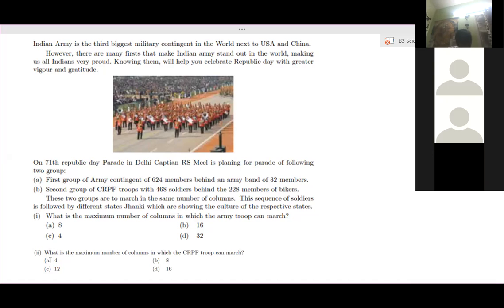Now, the first one is 16, right? First one is 16.